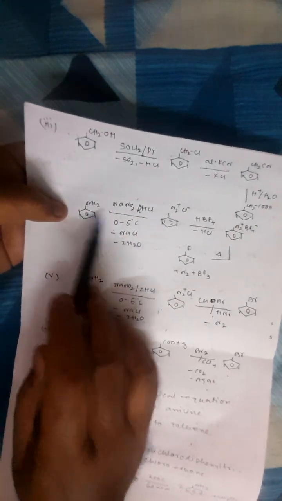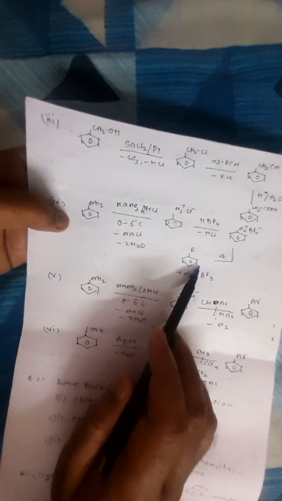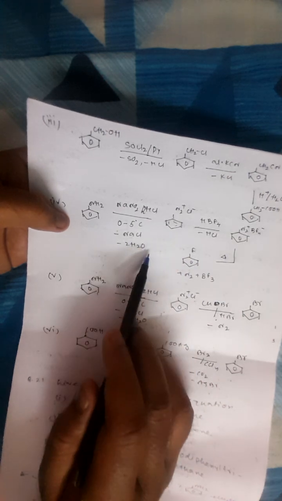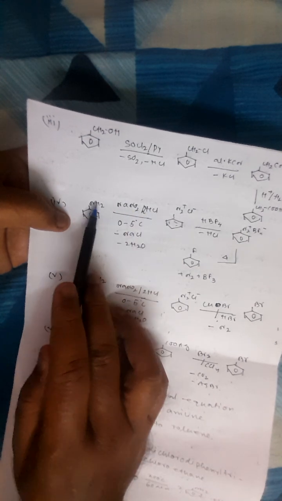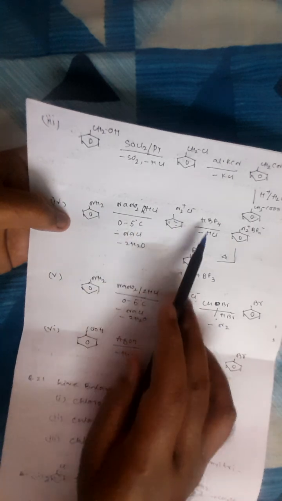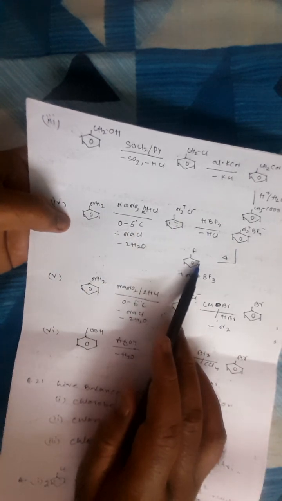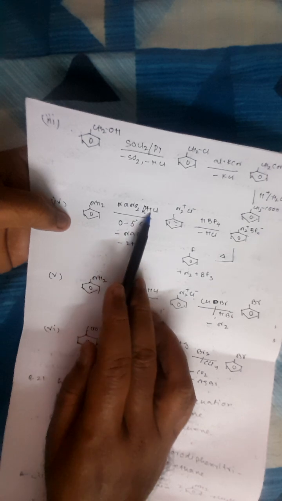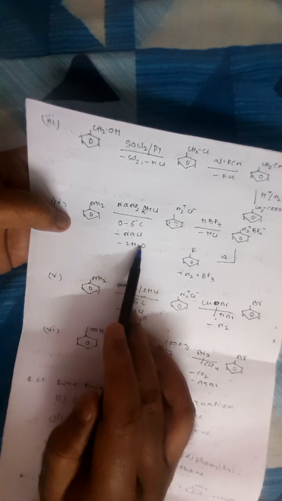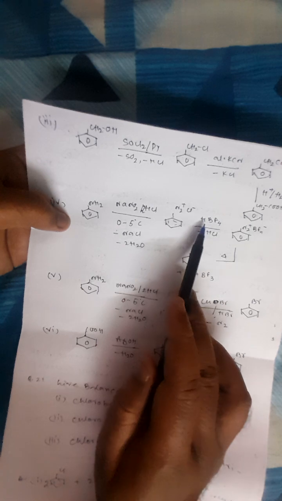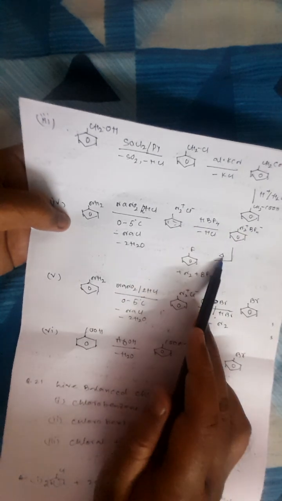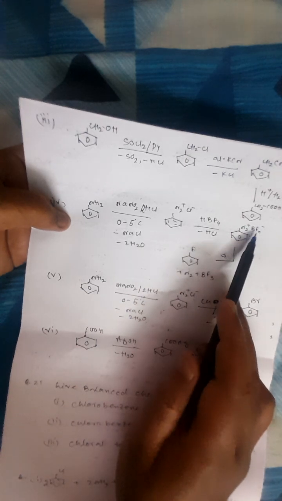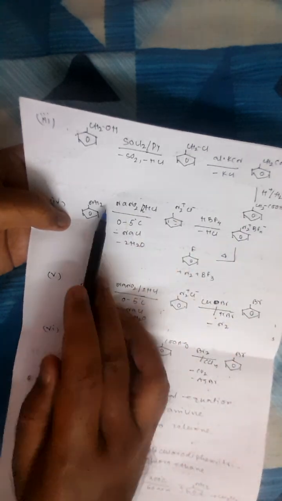Next conversion is aniline to fluorobenzene. It's very important; it's called the Balz-Schiemann reaction. So we take aniline and give NaNO2 plus 2 HCl, because in a name reaction you cannot leave any side product. Everything has to be balanced. So I am writing NaNO2 plus 2 HCl at 0 to 5 degrees, with NaCl and 2H2O as the side products, forming the diazonium salt C6H5N2+ Cl-. Then you add HBF4; HCl will go out and you will form N2+ BF4-. Upon heating, N2 will go away, BF3 will go, and F will come. So this is the Balz-Schiemann reaction with all the side products.